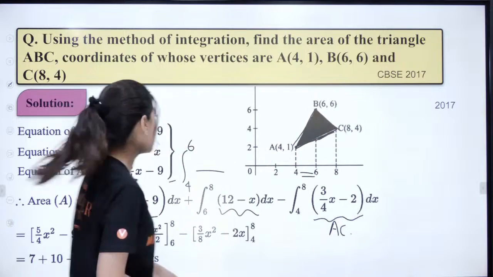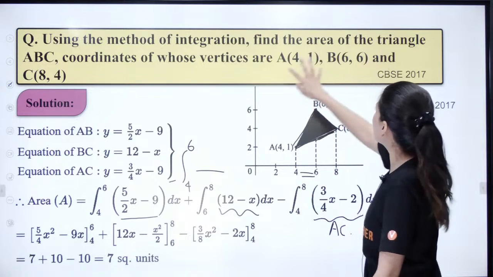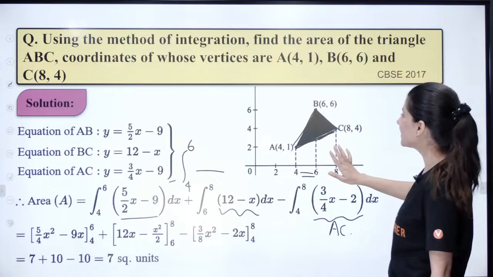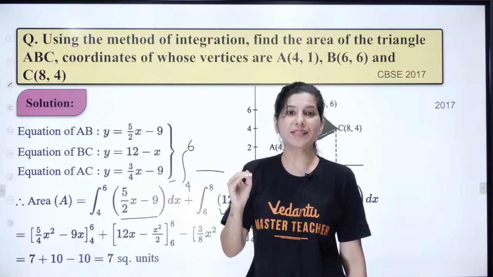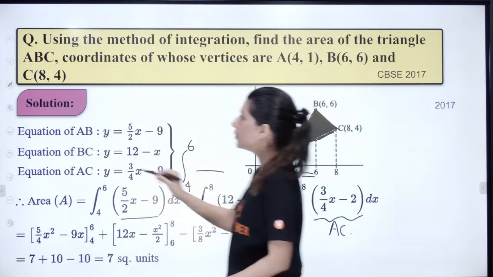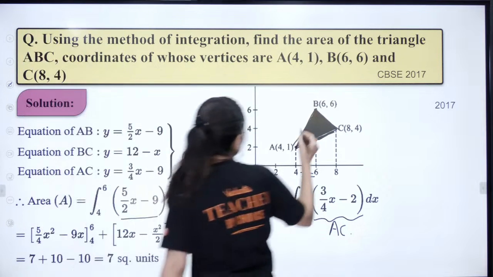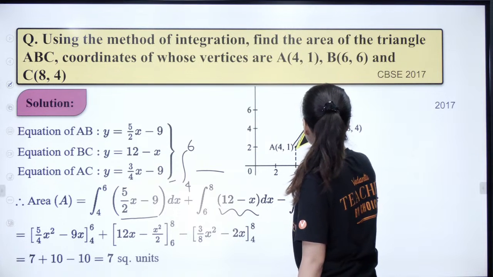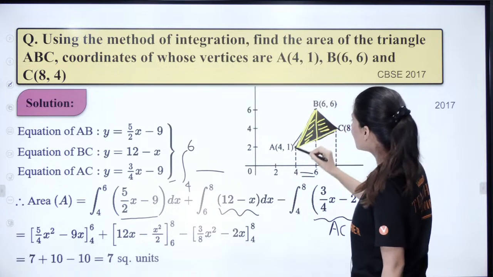I will explain it once again. This was the question: you have 3 coordinates, and you have plotted all the 3 coordinates nicely. In area under a curve, we always talk about upper curve minus lower curve. Can you see that you have got 2 portions? Let me write it down. You have the left area and the right area.